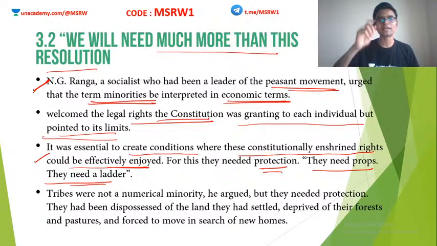Correct? I mean, simply writing this down in a book and allowing landlordism to continue will not actually give us the intended result. Correct, right? Writing all this down in a book and still continuing with the practice of untouchability, that is again a paradox. So he said that I am welcoming all these rights, but at the same time, we have to create a situation, a condition in which the people can actually enjoy these rights.